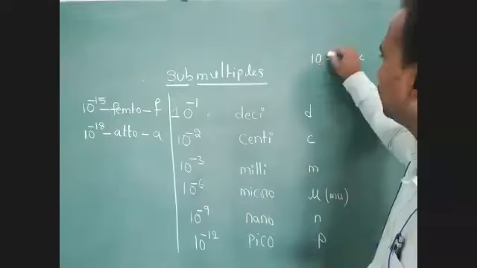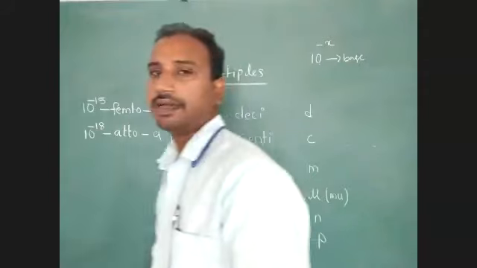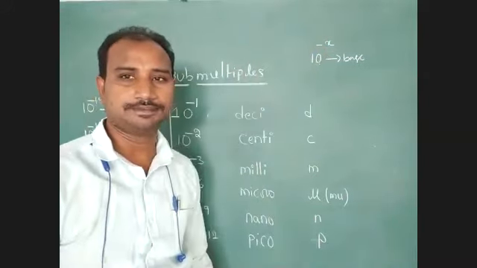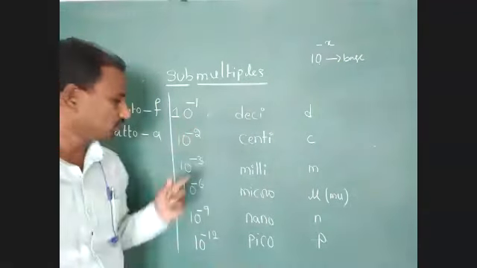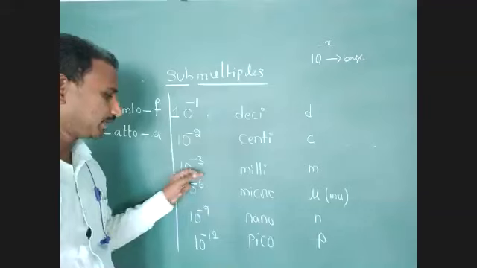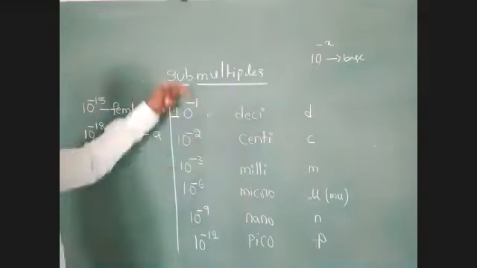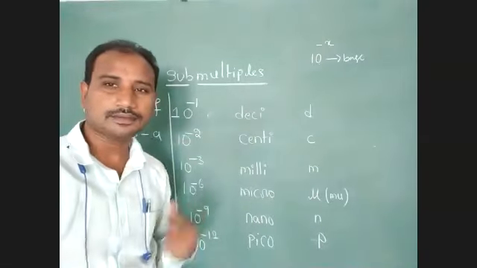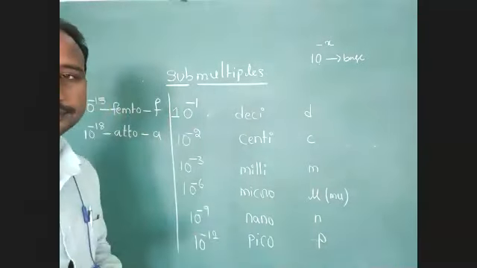But the power value is negative: 10 to the power of minus 1, minus 2, minus 3, minus 6, minus 9, minus 12, all have negative powers.